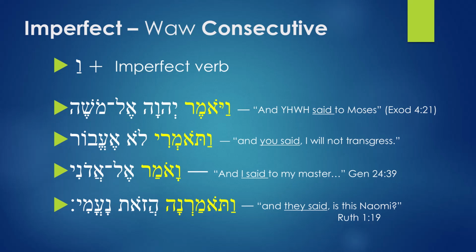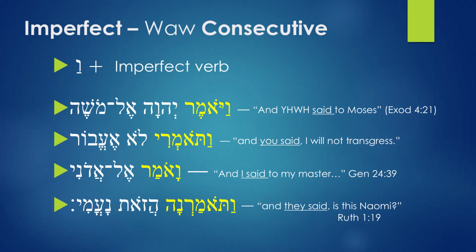Now you may be wondering, how am I going to really know that the word I'm looking at is a waw consecutive? Here's the most important key. Number one, you're going to see the letter waw, pointed with the patach. And here's the most important thing. The first letter of the verb is going to be pointed with a dagesh forte. So you're going to have waw, patach, dagesh forte, then imperfect verb.